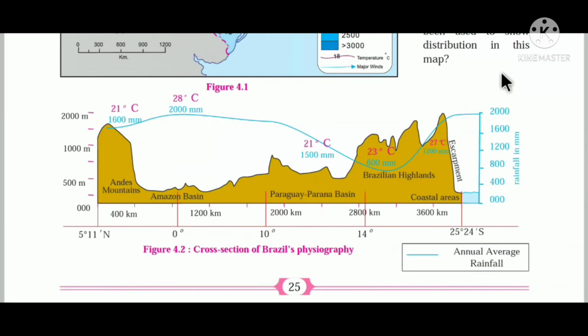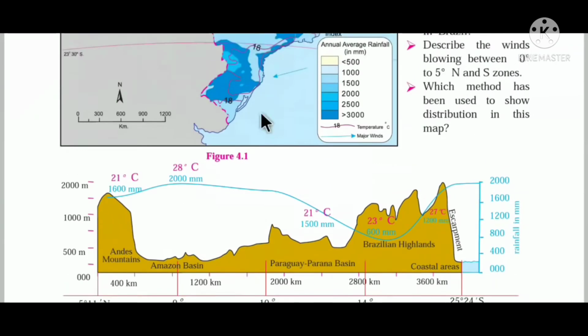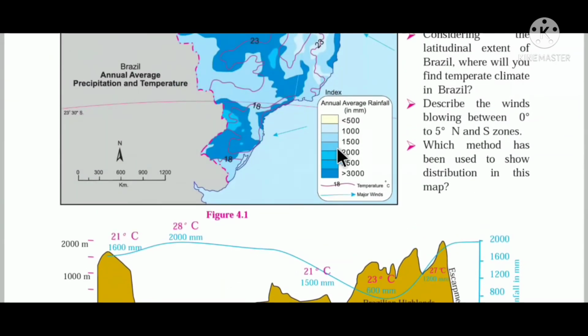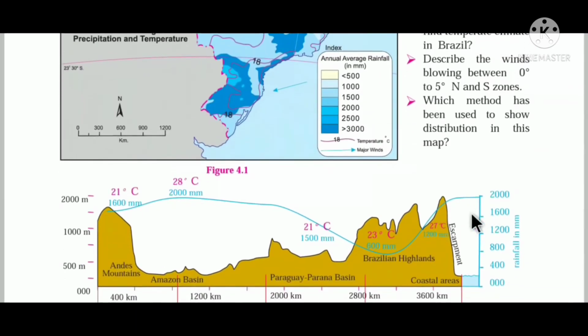If the monsoon winds are coming from the escarpment, which is located in the south of Brazil, as you can see, children, this region receives more rainfall. If these monsoon winds cross the Great Escarpment, the monsoon decreases. So the region in the Brazilian highland is called a rain shadow region. Again, when the monsoon wind goes ahead, the rainfall is more as the clouds descend, that is in the Amazon basin.